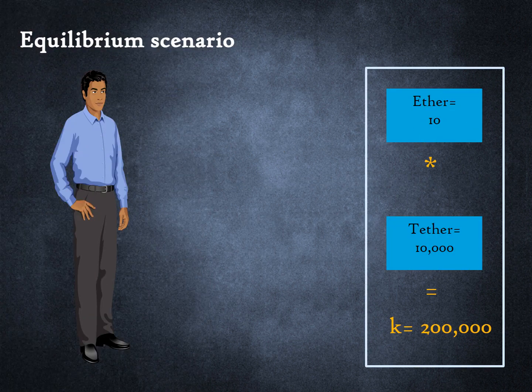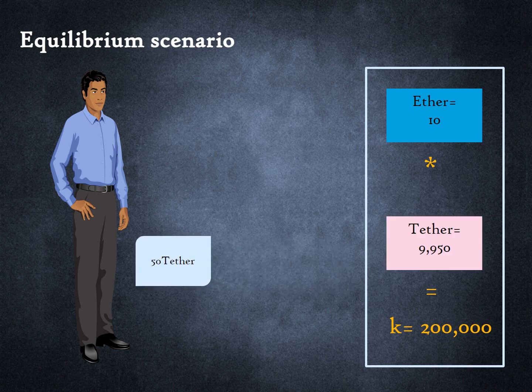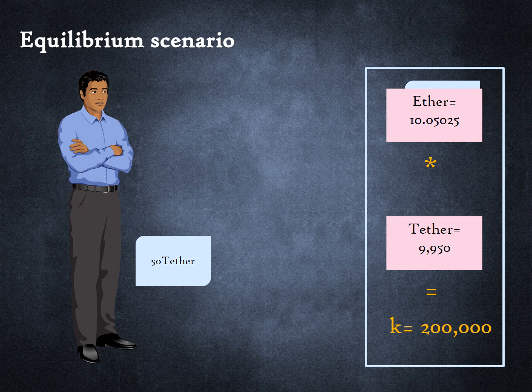Alice contributes 10 Ether and 10,000 Tether tokens into the pool. The price of 1 Ether in other exchanges is 1,000 Tether tokens. Hence, the liquidity pool is in consonance with what exists outside the pool. Say Bob wishes to buy 50 Tether tokens from the pool. To maintain K as constant, he needs to contribute 0.05025 Ether. Effectively, for every Ether he contributes, he is getting 995 Tether from the pool. This makes no sense because he could get 1,000 Tether per Ether in a centralized exchange. Hence, the liquidity pool is in equilibrium when the quantities of the two tokens are such that their market value outside the pool would be equal.